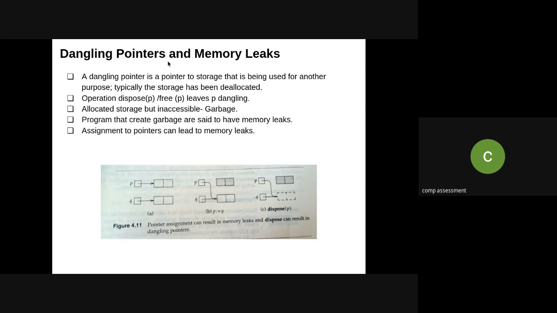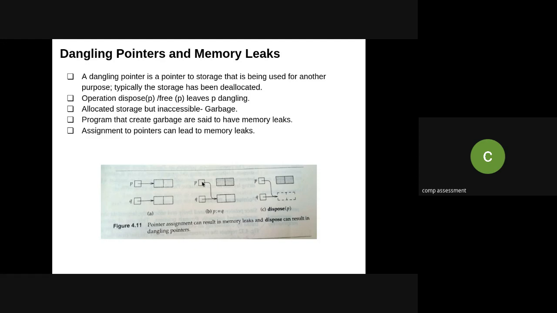Now next is dangling pointer and memory leak. So basically, what is a dangling pointer? A dangling pointer is nothing but a pointer to a storage that is being used for another purpose, but typically the storage has been deallocated. Okay, so what is the meaning? I'm having P and Q pointers over here.